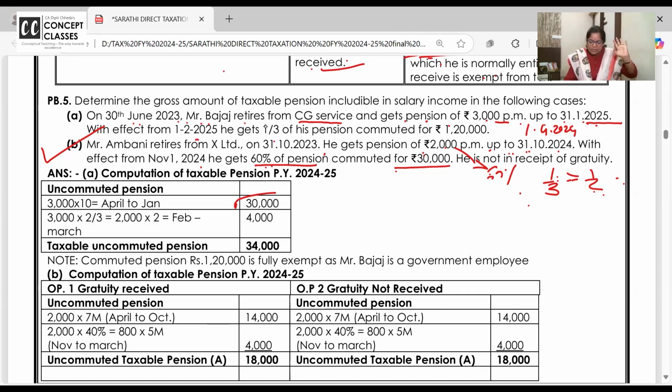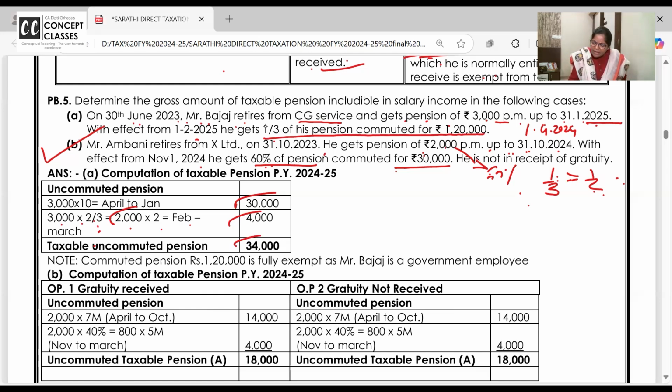Still, he will get 2/3 of 3,000, that is 2,000 per month. 1/3 you took home together, that is 1,000. The 2,000 I'll keep giving you monthly for February and March, that is 4,000, making 34,000, taxable even if Bajaj is a government employee.